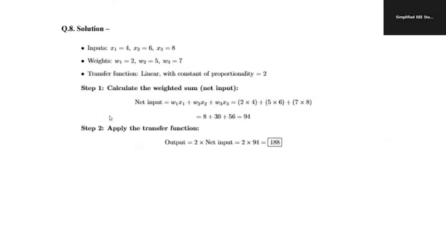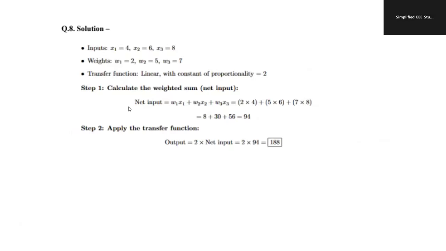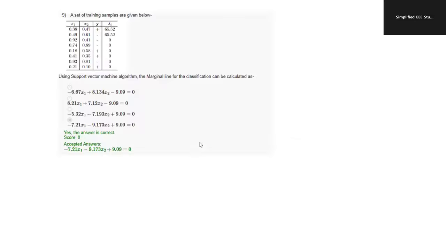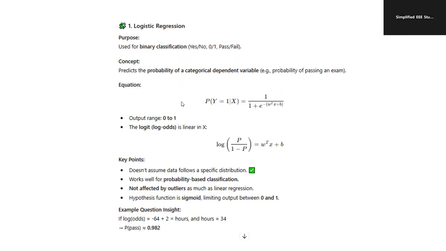Even numerical problems, please don't leave them, because these kinds of numerical examples are quite simple. For example, question number 8, have a look at what could be the output for a neuron with weights. Weight is given, input is also provided, so now you are supposed to calculate the output. Use the formula: you calculate the net input, then multiply the net input by 2. That means twice the net input is equal to the output. Okay, so try to work out this numerical example.